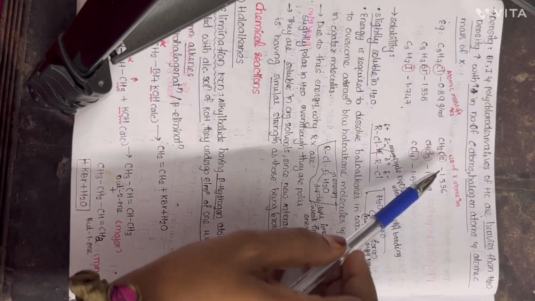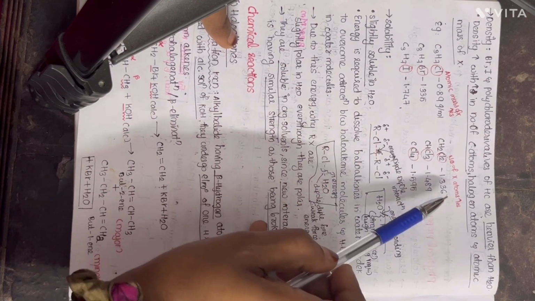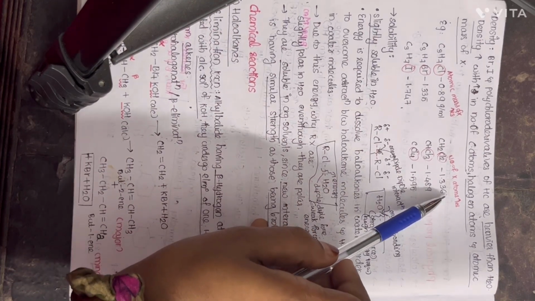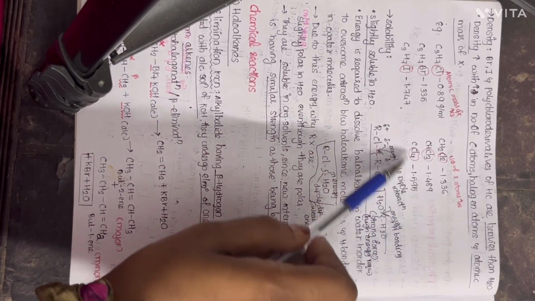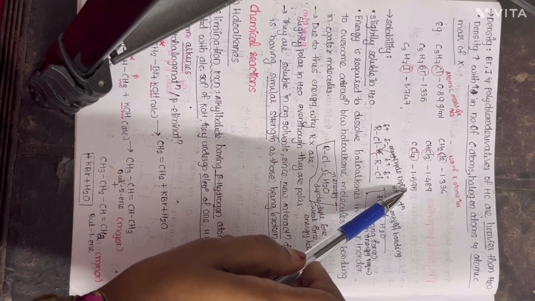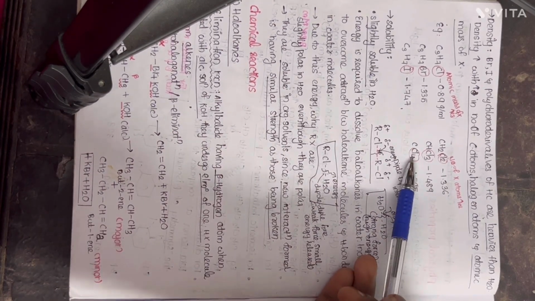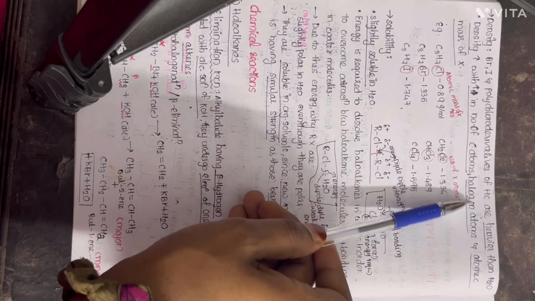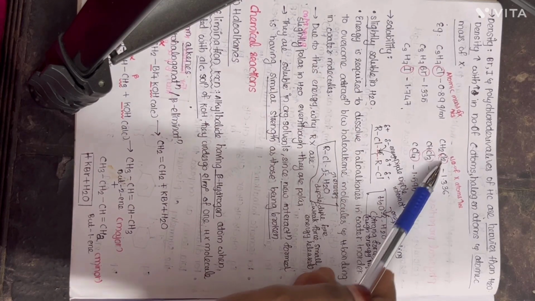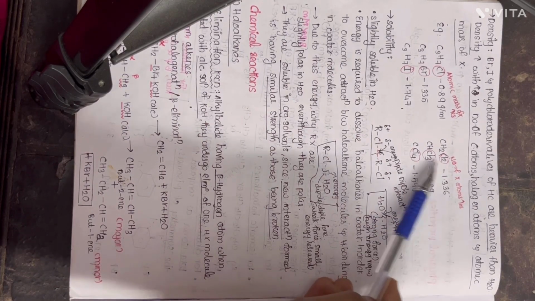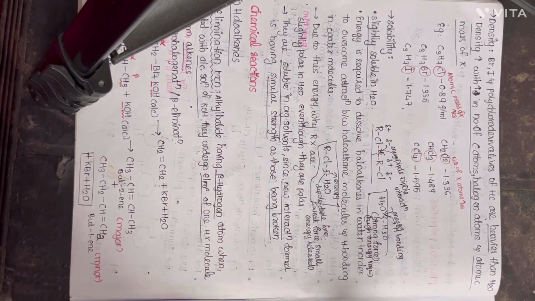In this case, we have CH2Cl2, CHCl3, CCl4, and if you consider the value of density, for CH2Cl2 it is 1.336, for CHCl3 it is 1.489, for CCl4 it is 1.595. Here you can see 2 chlorines, 3 chlorines, 4 chlorines. As the number of chlorine atoms or halogen atoms increases, what happens? Density increases. Here the number of chlorine atoms increased from 2 to 4, and thus the density increased. That is about the density.